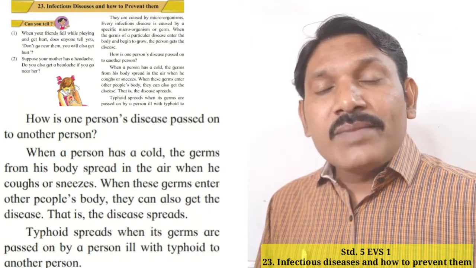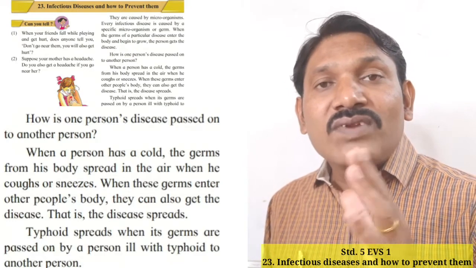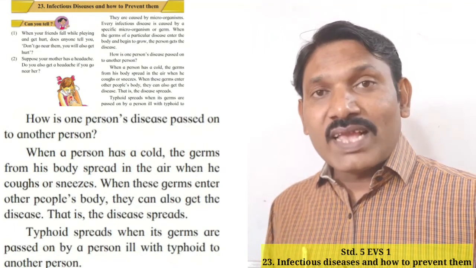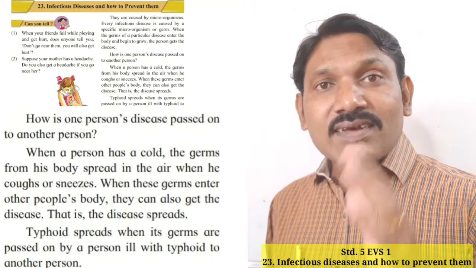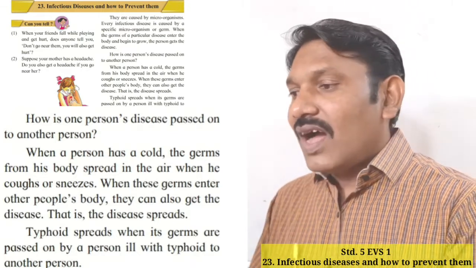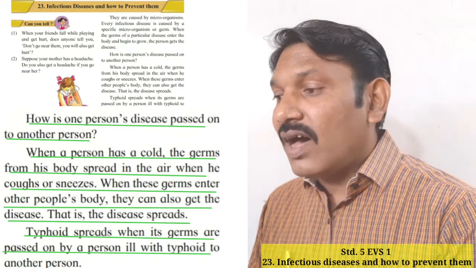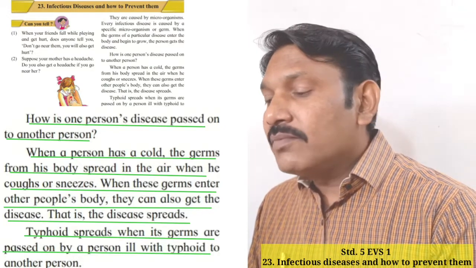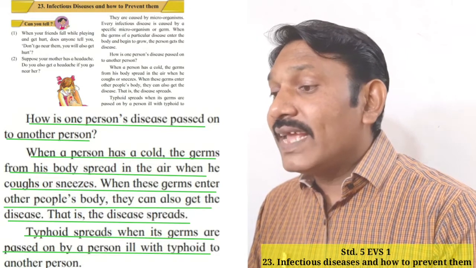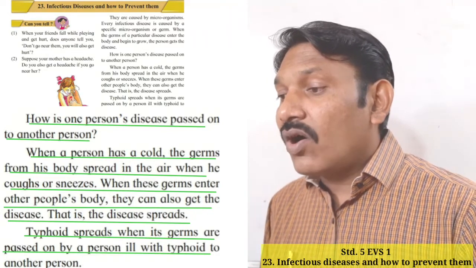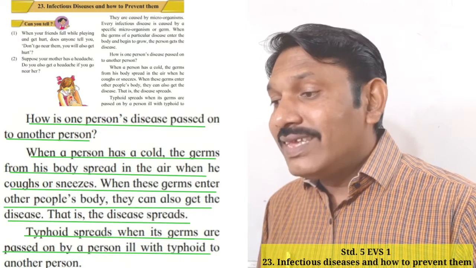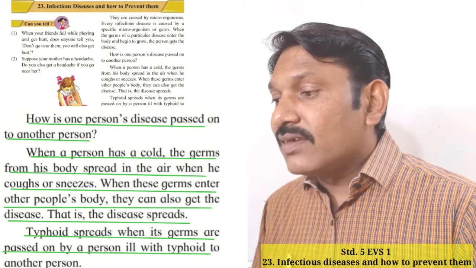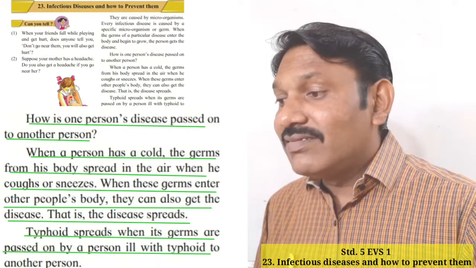Or can you tell me how does such kind of disease pass from one person to another person? Or what we can say, how does it affect the others? Yes student, let's see. How is one person's disease passed on to another person? When a person has a cold, the germs from his body spread in the air when he coughs or sneezes. When these germs enter other people's body, they can also get the disease, that is the disease spread.